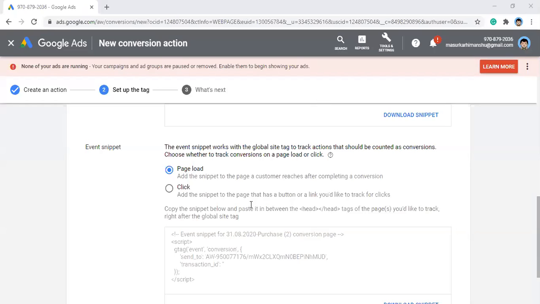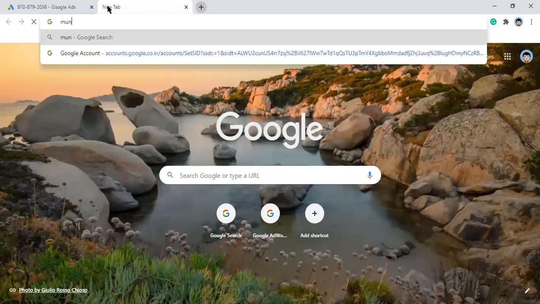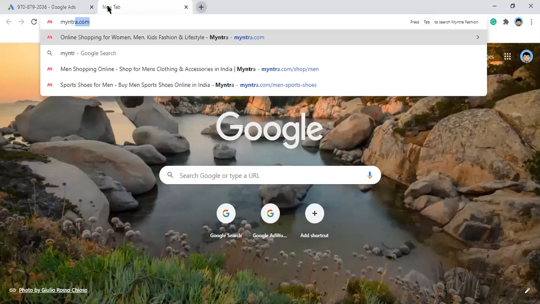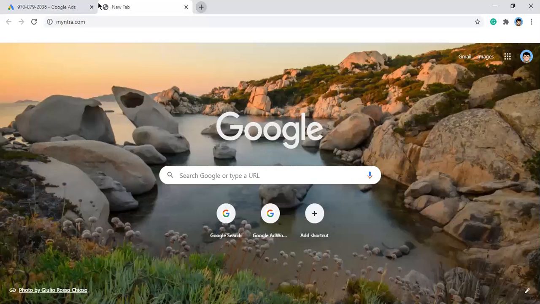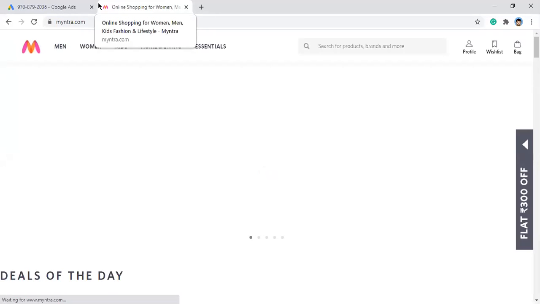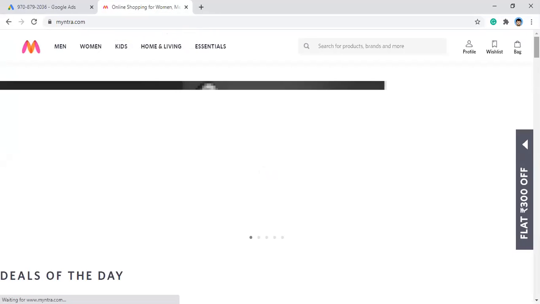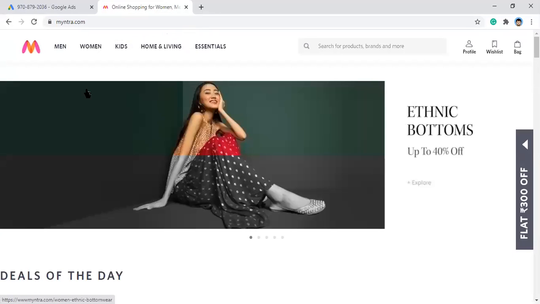So usually you are tracking purchases. For an example, I go to Myntra. Let's say I'm on Myntra, buying a product.